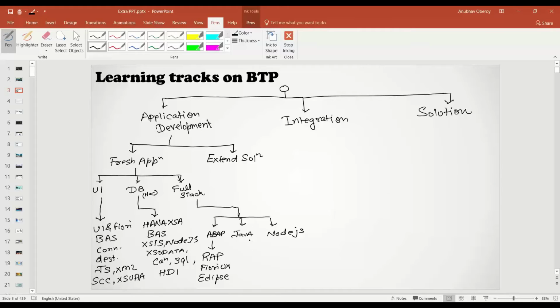Then comes Java and Node.js. There you can use a framework called CAP. CAP works with both Node.js and Java. Eventually, if you want to go more freestyle and you're not willing to use CAP, then you can go with Java Spring Boot technology to build your services along with the Olingo framework.